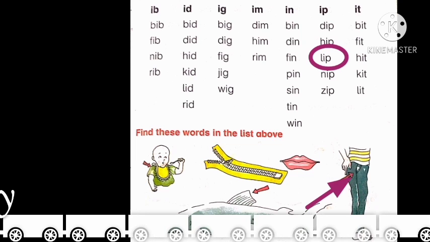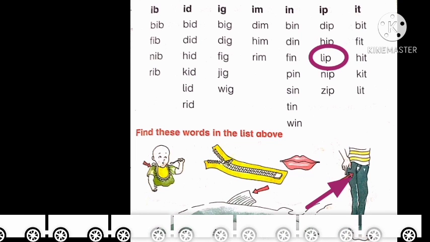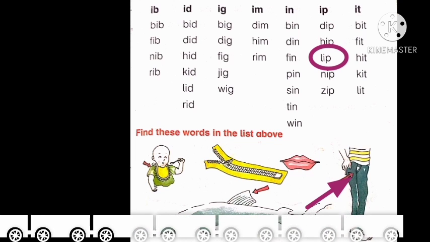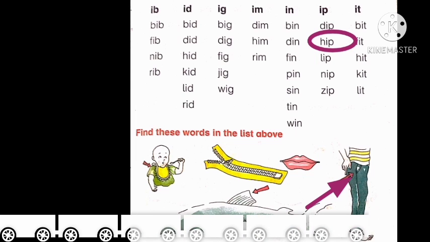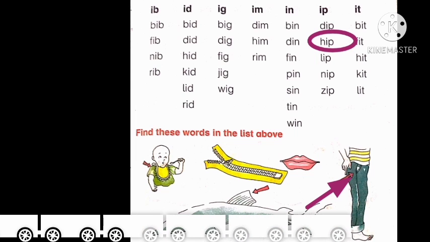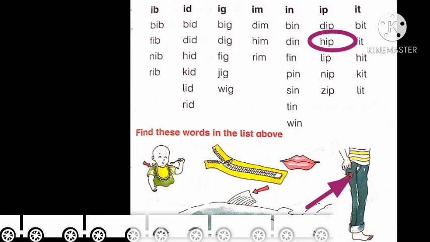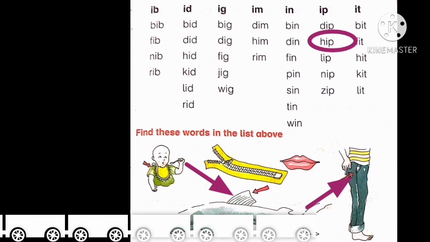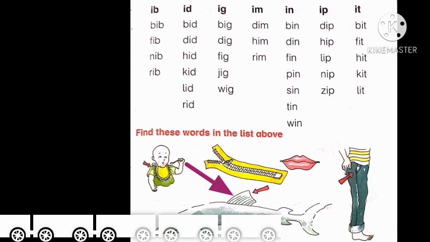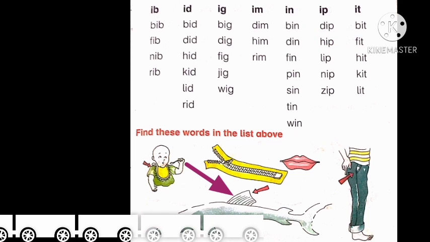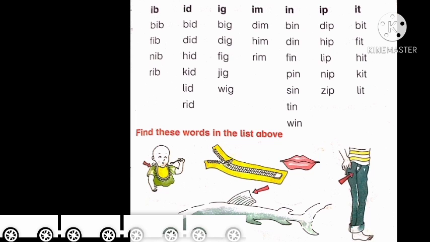Look at the next picture. What is it? It's a hip. So we will find it again in the sound of ip. Yes, here it is. The second word is hip. Circle the word hip. Now come to the last picture. Yes, what is it? It's a fish. And what it is having? It is having fins. So we will find the word fin.